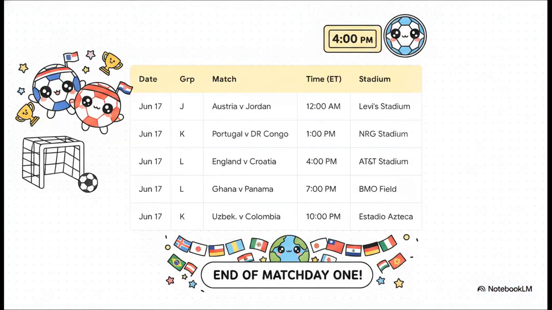And Match Day 1 officially caps off on June 17th. Check out this super intense Group L showdown between England and Croatia at 4 p.m. Eastern in Arlington. Once the final whistle blows that day, every single team will have played their opening game.